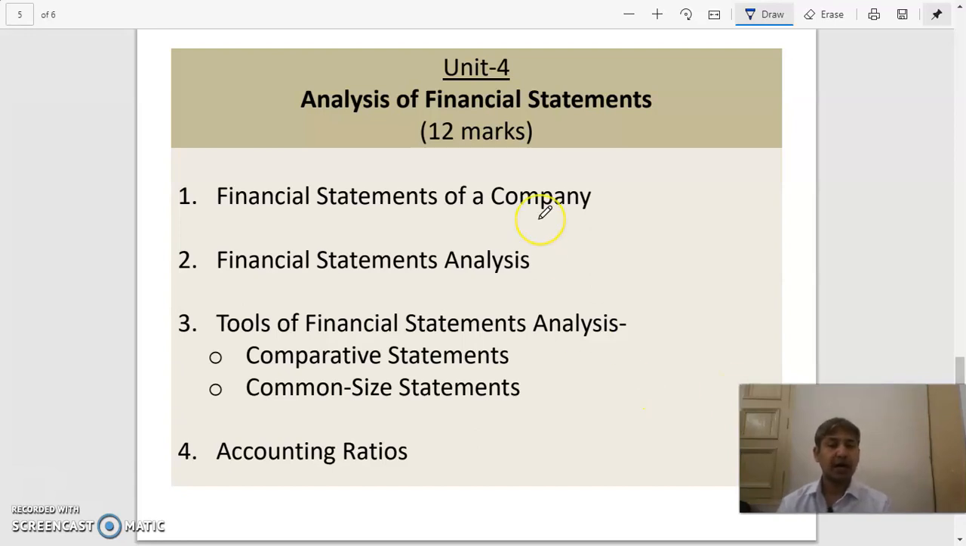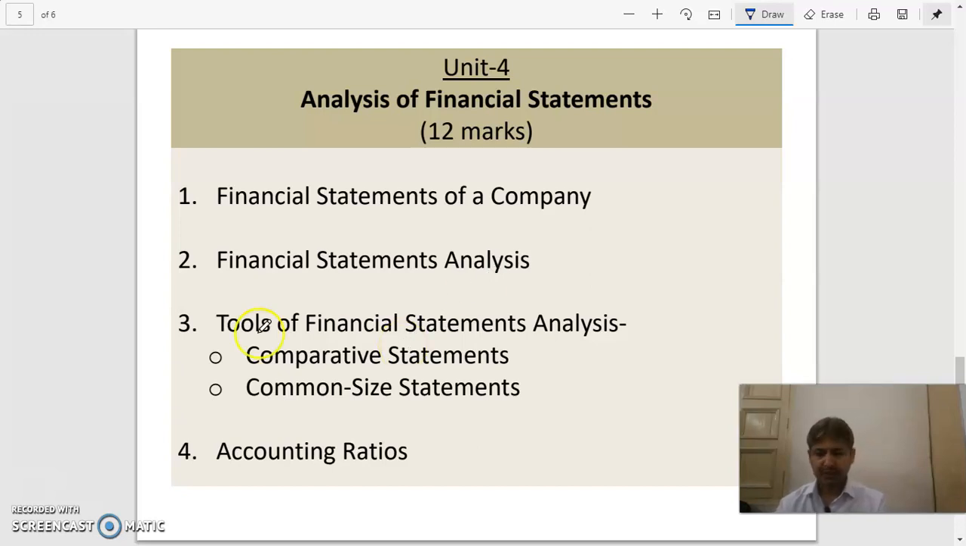So for that, how do we prepare financial statements? Obviously by preparing the balance sheet. We will be preparing the balance sheet and the statement of profit and loss account. So in this unit, we will learn how to prepare a proper balance sheet, and the income statement also we will prepare, means the statement of profit and loss. You can call it income statement.